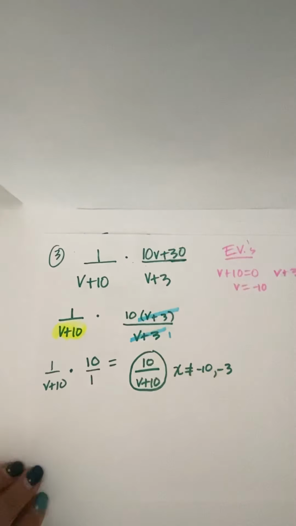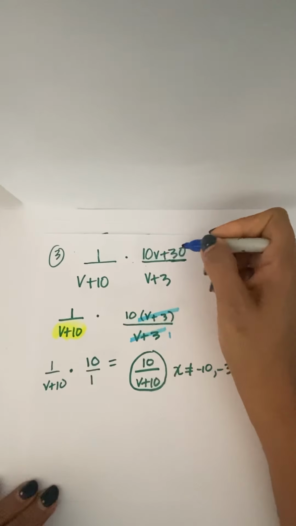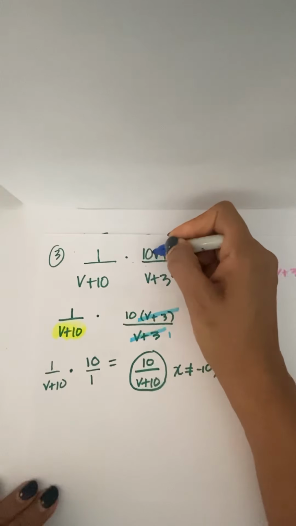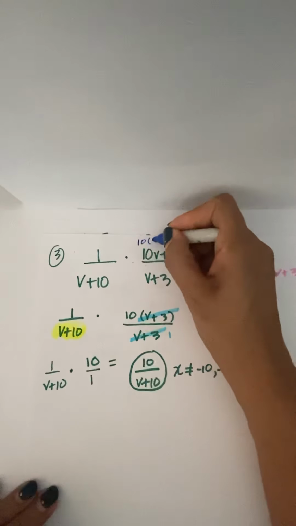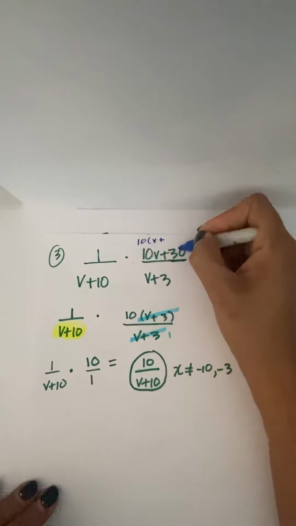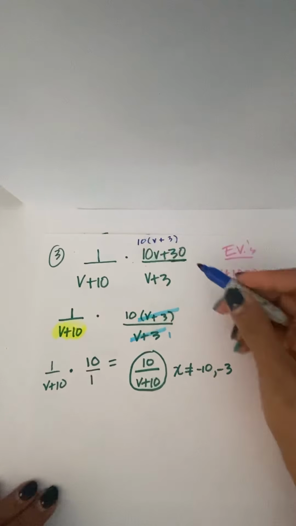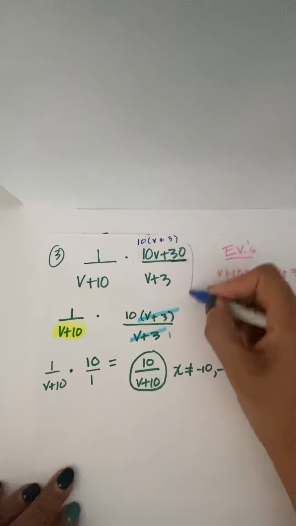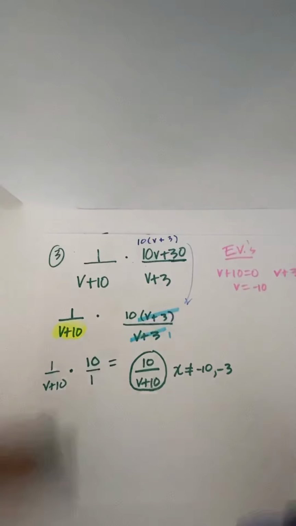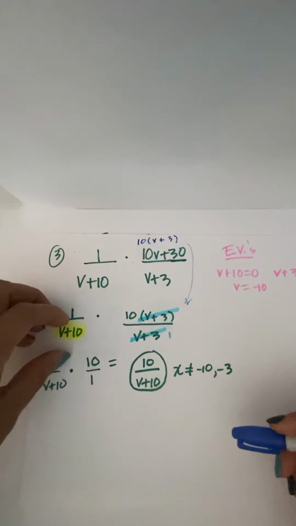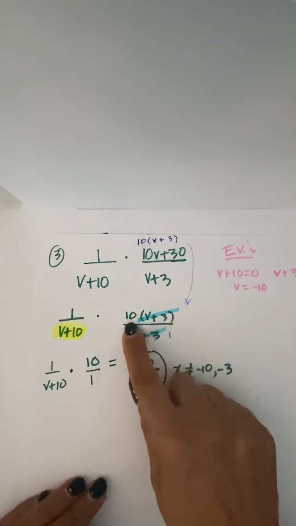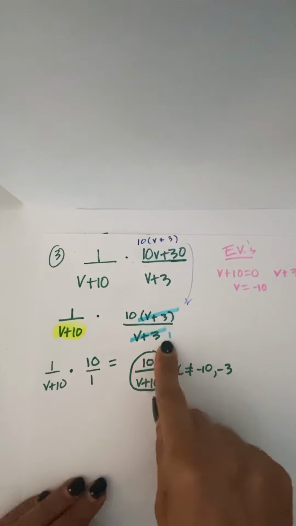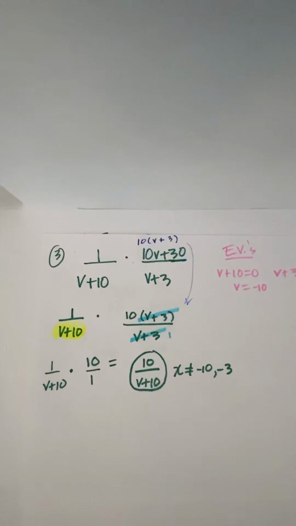Now, when I take a look at this problem, I notice, hey, wait a minute, 10v and 30, they have something in common. I can factor a 10 out of both these terms. So then what times 10 is 10v? Well, v. And what times 10 is 30? 3. So then I came down here and I rewrote that problem. The first fraction did not change, but the second one changed a little bit because I factored the top. So it's 10 times v plus 3 over v plus 3. And I'm happy about that.